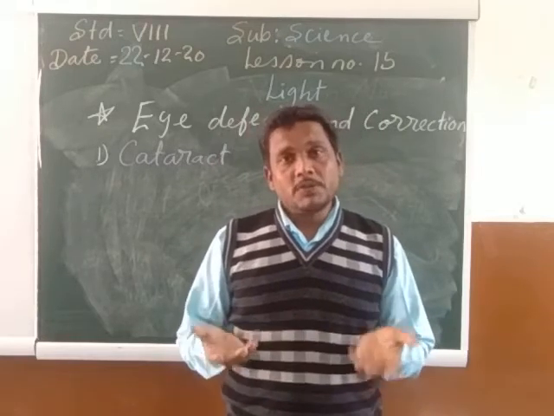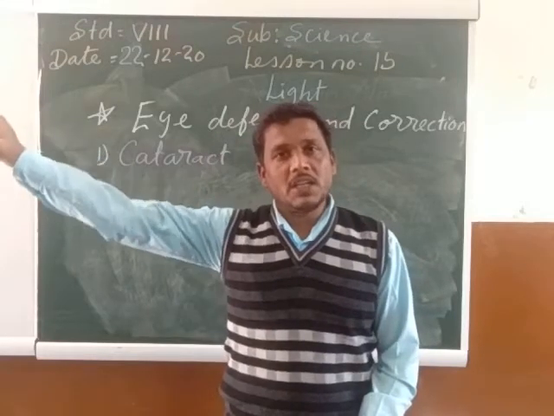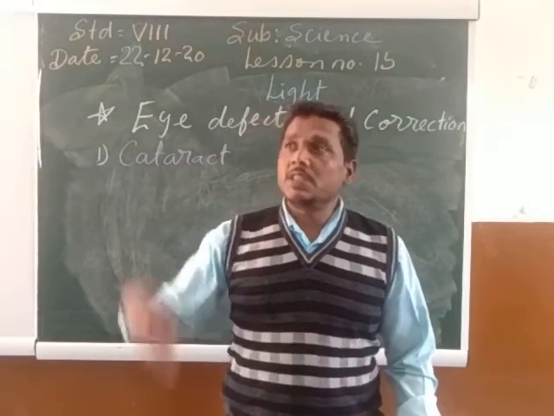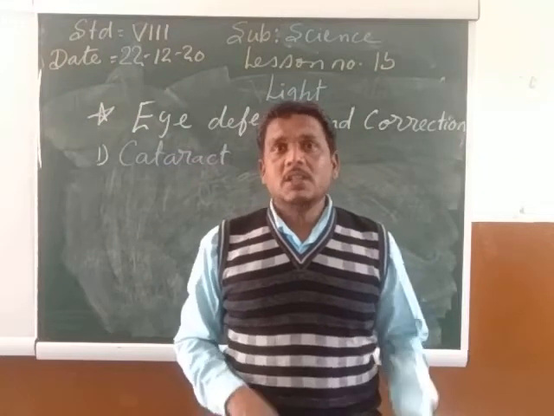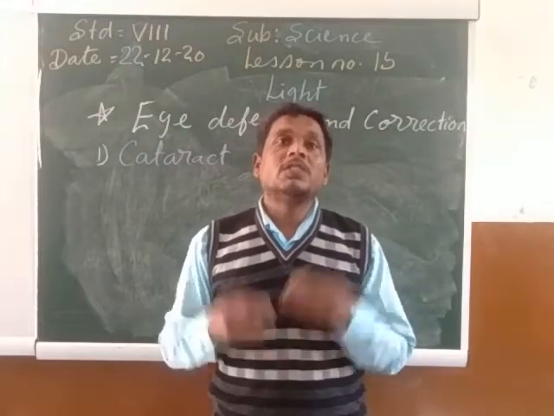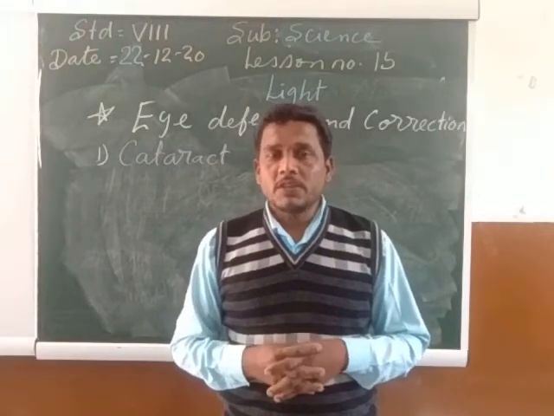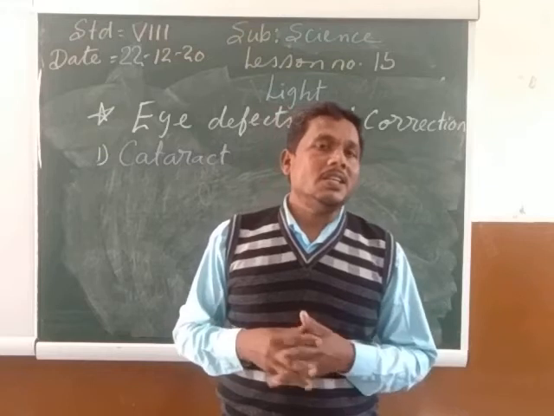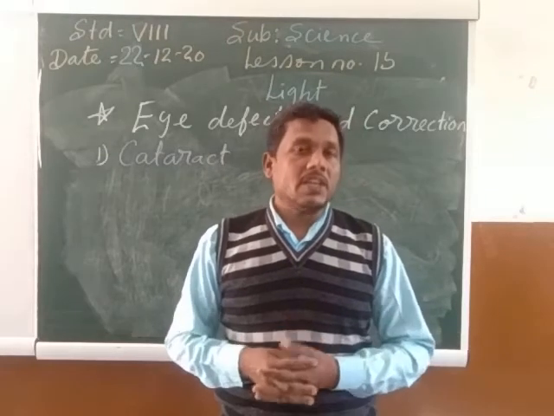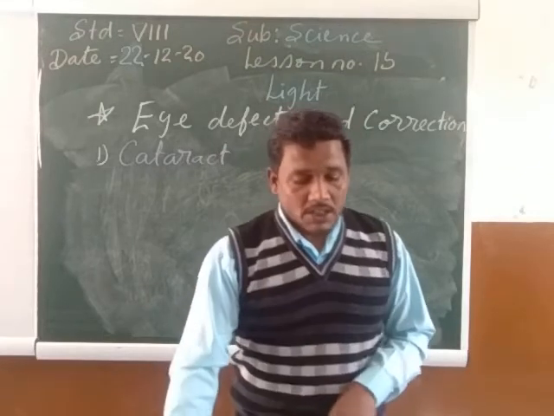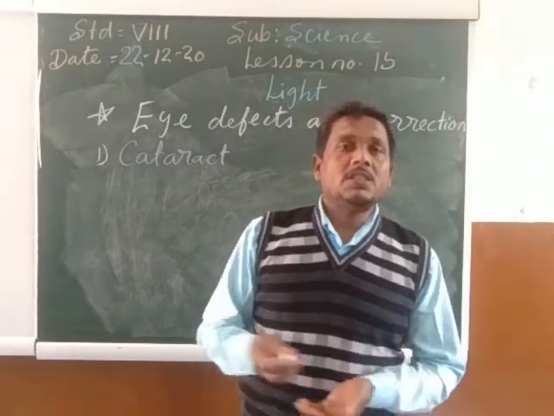There are some people who can see the nearby things very clearly, but they cannot see the far off object clearly. There are people who can see the far off thing clearly, but they cannot see the nearby things clearly. Some people cannot see at all. And some of the old people cannot see clearly. There are people who cannot see in the dim light. So what are the various types of defects, my dear children, in which a person is not able to see things around him?